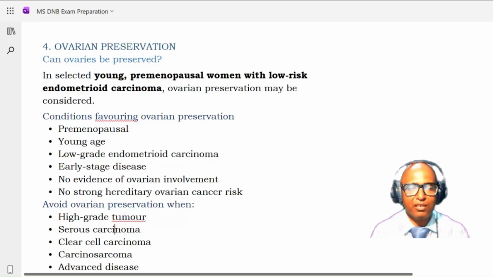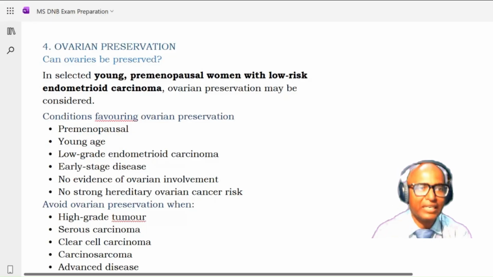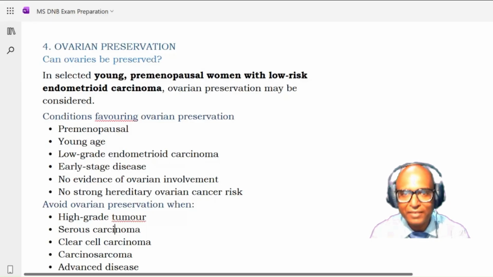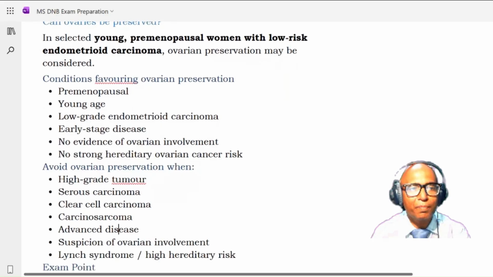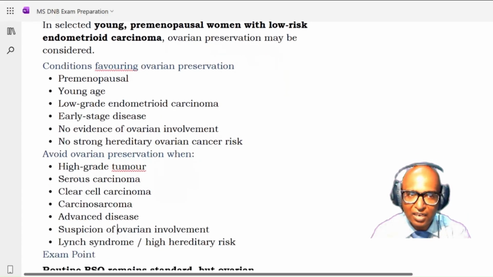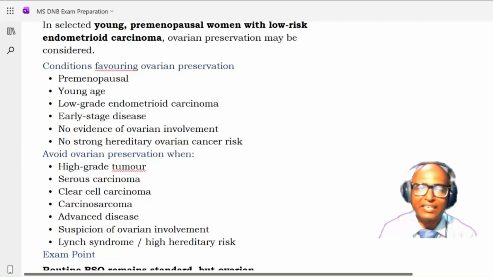So the standard operation is the removal of the ovaries, but in selected young premenopausal women with low risk endometrial carcinoma, ovarian preservation may be considered. But it is in selected young premenopausal women with low risk endometrial carcinoma. Okay, so conditions which favor ovarian preservation are: the patient should be premenopausal, young age, low grade endometrial carcinoma, early stage disease, no evidence of ovarian involvement, and no strong hereditary ovarian cancer risk. So if these criteria are fulfilled, then you may consider conservation of the ovary in selected young premenopausal women.